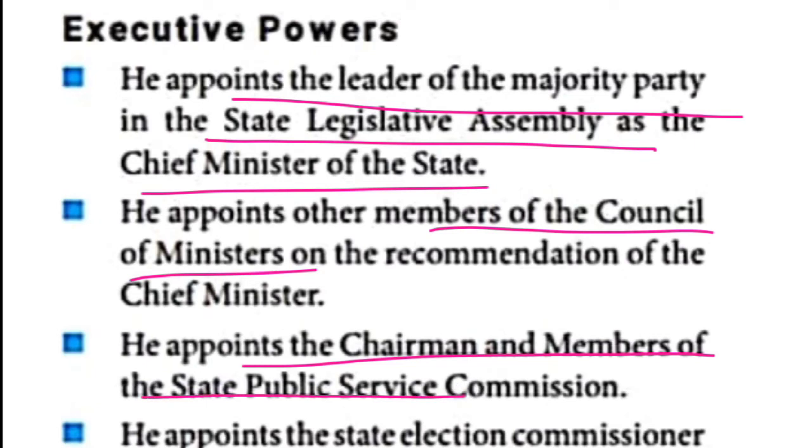The next: he appoints the State Election Commissioner, and moreover he can determine, he can fix his conditions of service and tenure. Tenure means period. Yes, the governor can do these things.